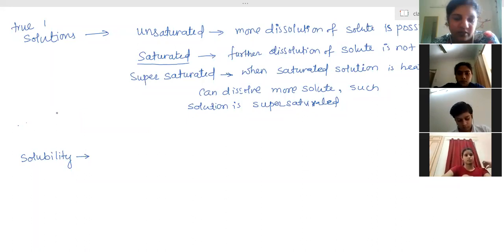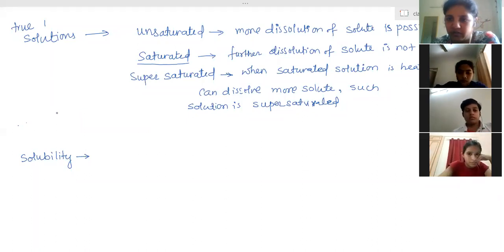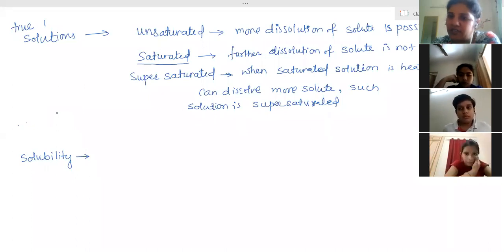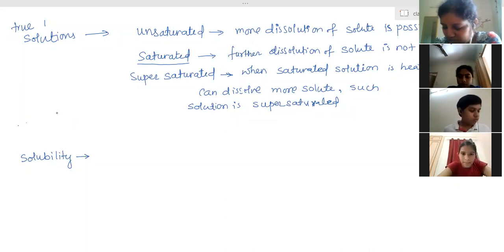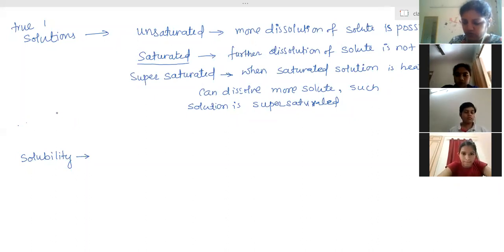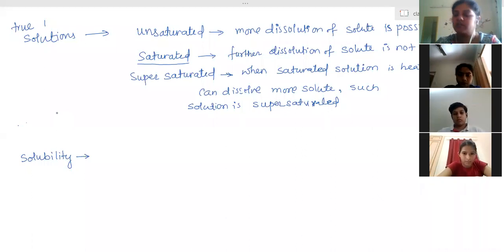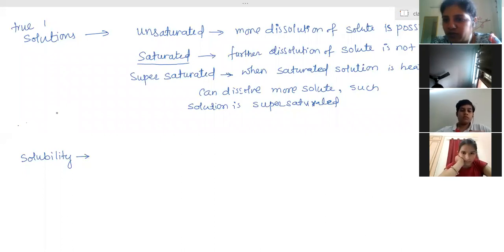So for example, in 100 gram of water, 36 gram of salt is added, then that solution has become a saturated solution. That means it is saturated now. Whatever the amount of salt present in that water is called its solubility.